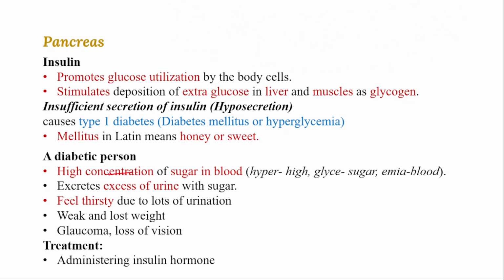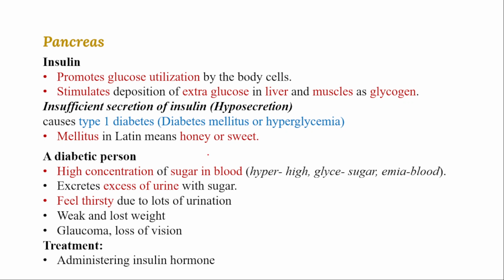Because of the high concentration of sugar, you can observe a hyperglycemic condition. Glycemia: glycem means sugar, and emia means blood. High concentration of sugar in the blood because of less insulin secretion.